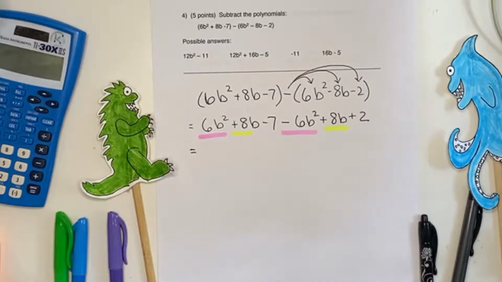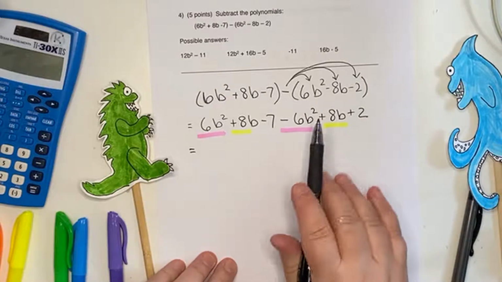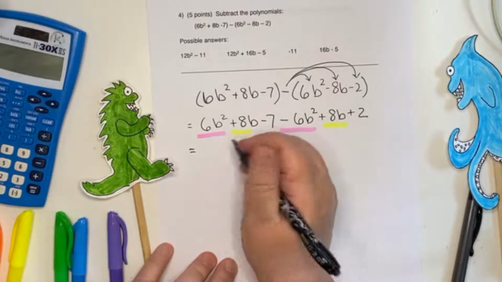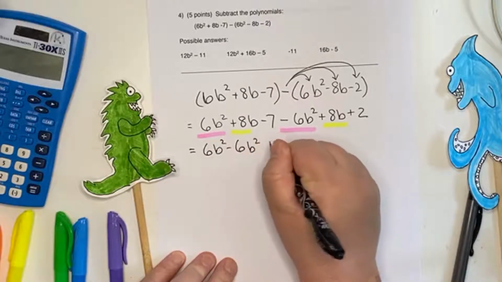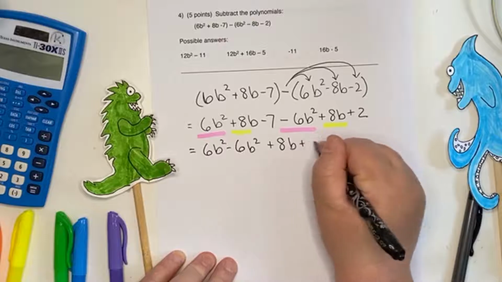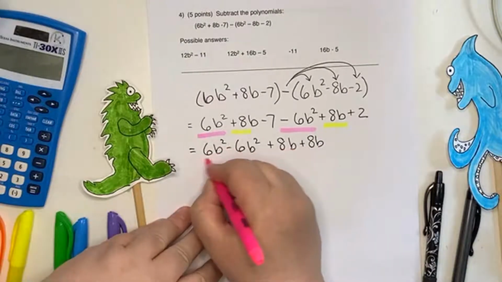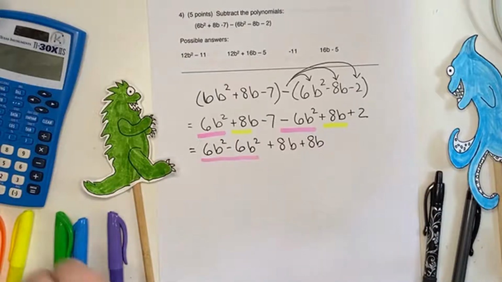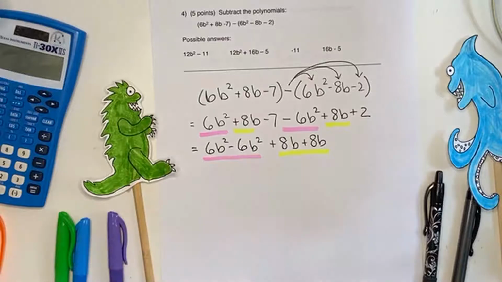Now, this can be a little bit confusing because your brain's going to go, oh, they cancel out too. And be very careful here. They're both positive. So here, let me do this. I was going to skip this part, but I realized this is going to be a lot easier. So let me write them out. So these two cancel. But the b's do not.